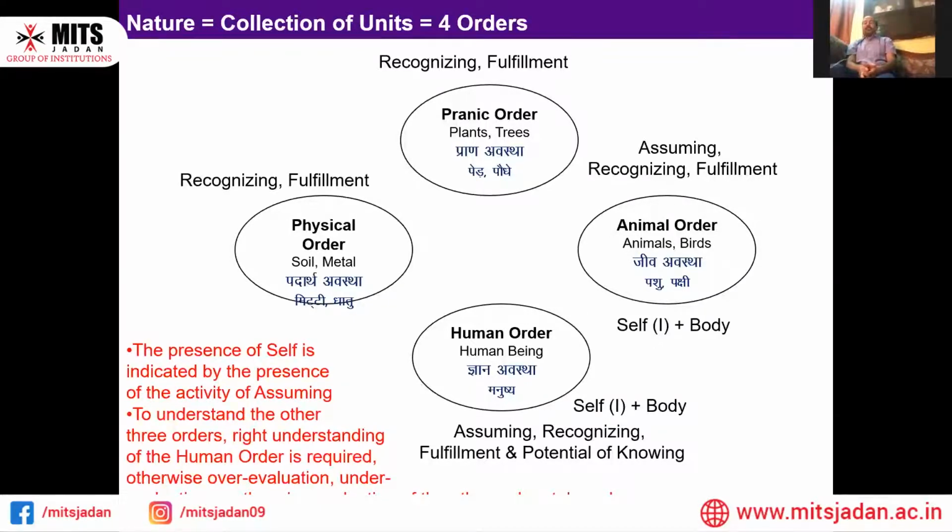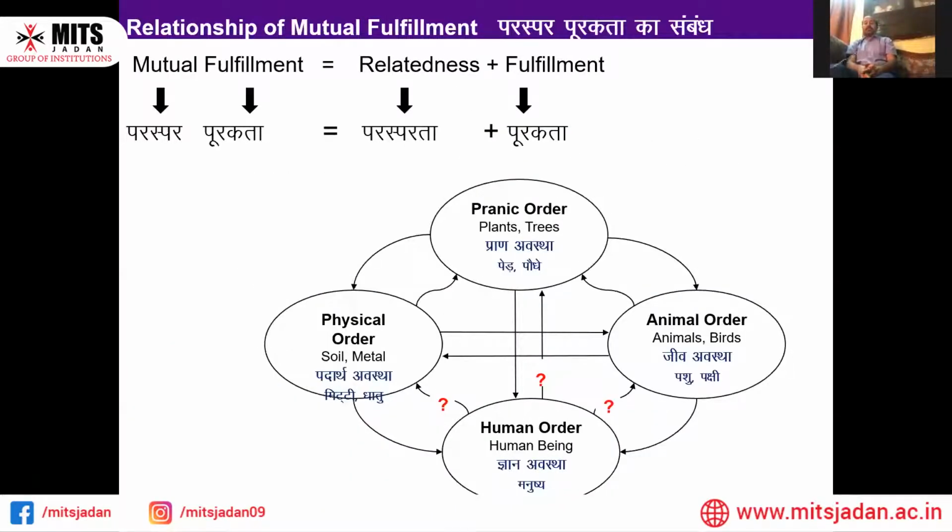So if we check what is the role of every order that they are performing mutually, how the orders or the units in a particular order are going to be useful or beneficial, are going to be mutually fulfilled, that can be seen in the next slide. Here we have come to know that four major orders are there. Yes, that's very good. We can see the mutual fulfillment is equal to the relatedness and the fulfillment.